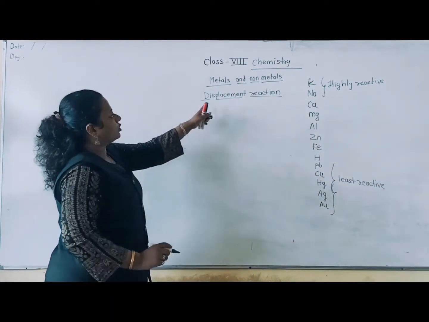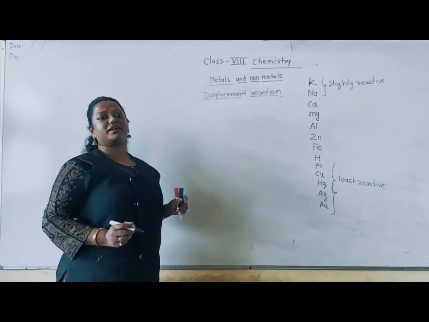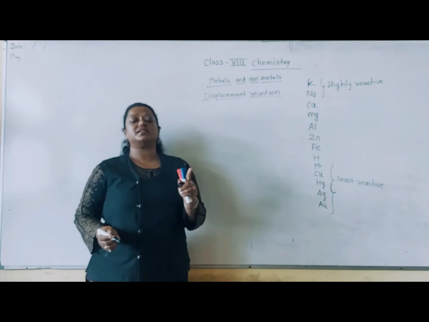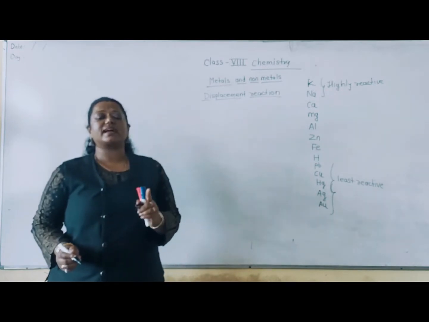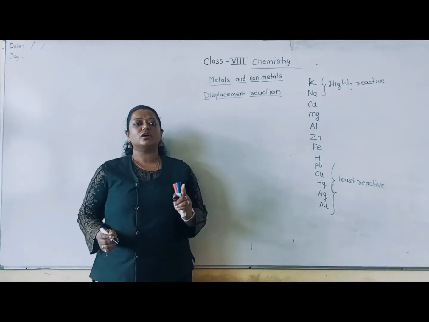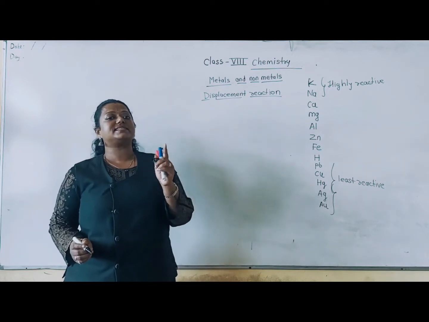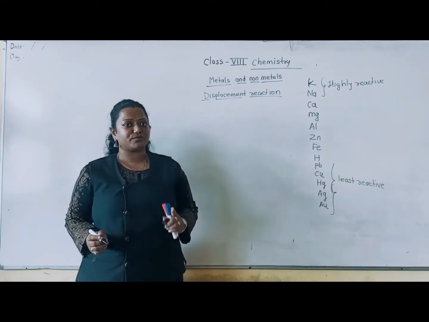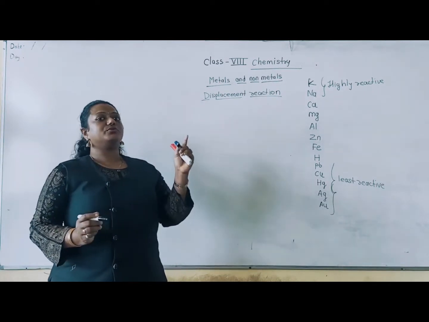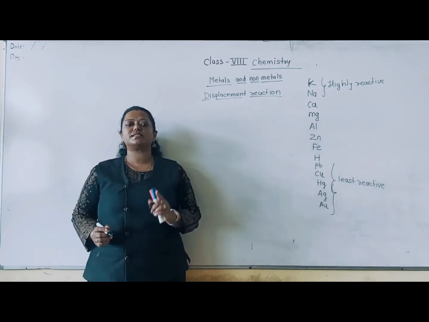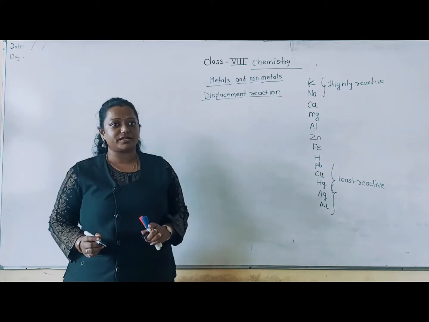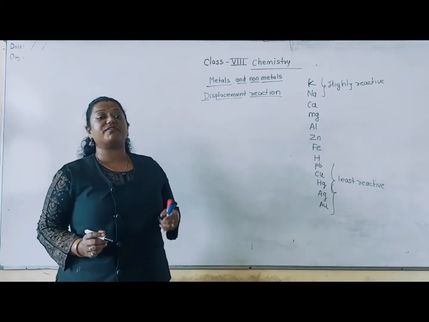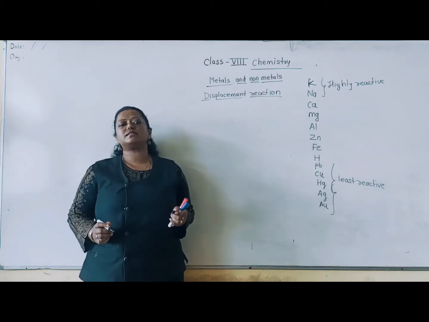Now we are going to talk about what is meant by displacement reaction. A displacement reaction is a chemical reaction in which a highly reactive metal displaces or replaces a less reactive metal. When I give you an example, it will be easier for you. But it is very important to write the definition, and you will also have to write it in your exam if I ask you what is meant by displacement reaction.